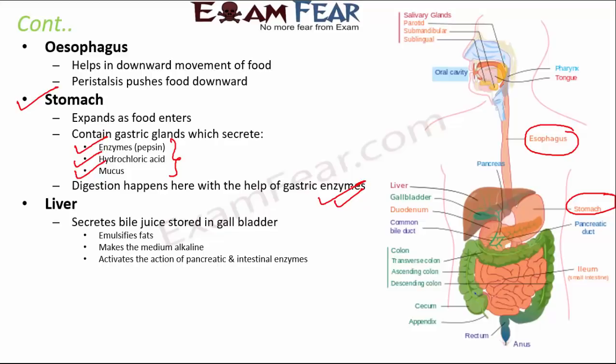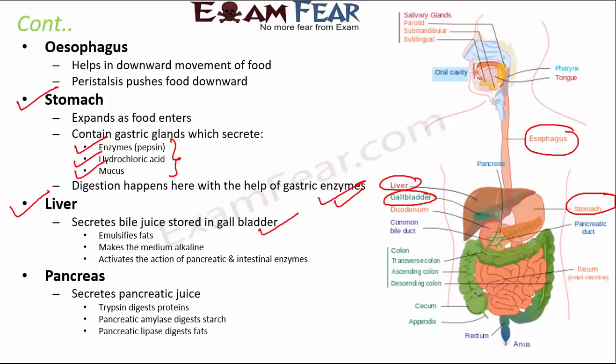Now digestion happens with the help of these gastric enzymes in stomach, and then here the food also gets some secretions coming from the liver. So liver is like a gland. It is the largest gland in the body, and it secretes bile juice which is stored in the gallbladder. So this is the liver and this is the gallbladder. The green structure is the gallbladder. So its purpose is to emulsify fats. It also makes the medium alkaline and activates the action of pancreatic and intestinal enzymes. So other enzymes which are secreted by pancreas or the intestine. So to make those enzymes active, it makes the medium alkaline. So that's the significance of the bile juice.